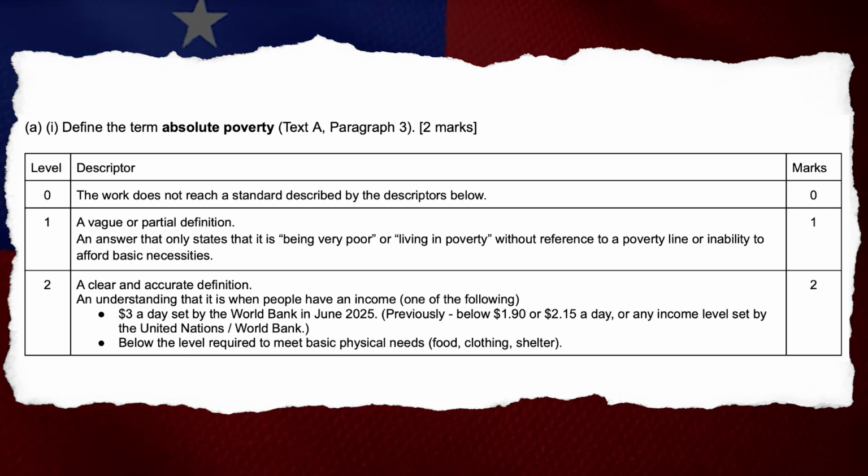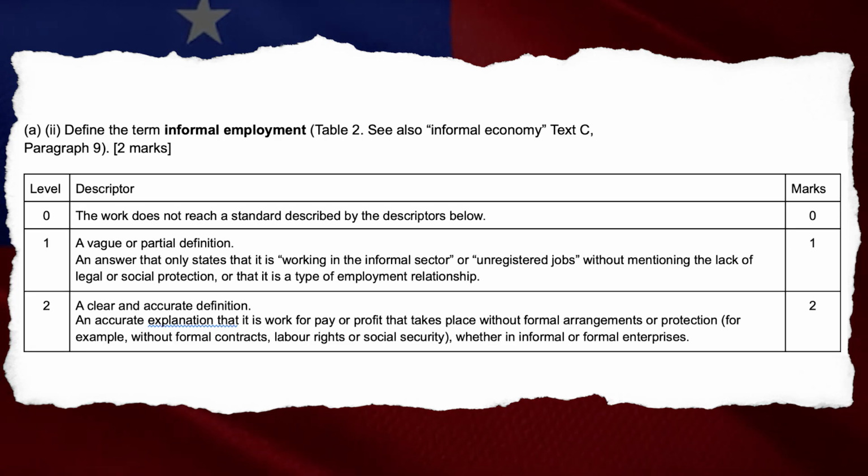1 mark. Level 2. An understanding that it is when people have an income, one of the following: $3 a day set by the World Bank in June 2025, previously below $1.90 or $2.15 a day, or any income level set by the United Nations or World Bank, or below the level required to meet basic physical needs: food, clothing, shelter. 2 marks. A2. Define the term informal employment.